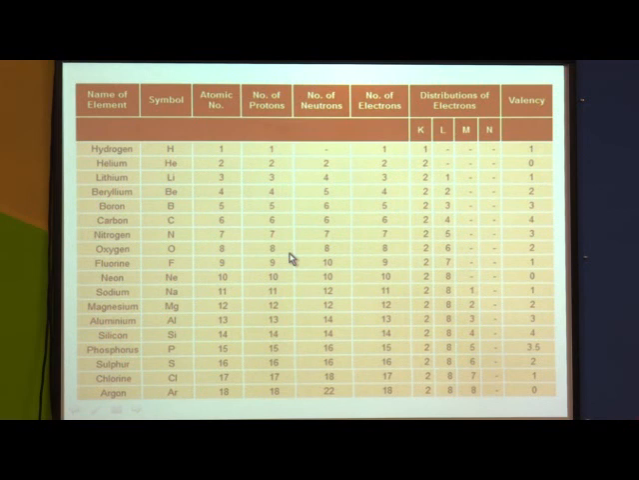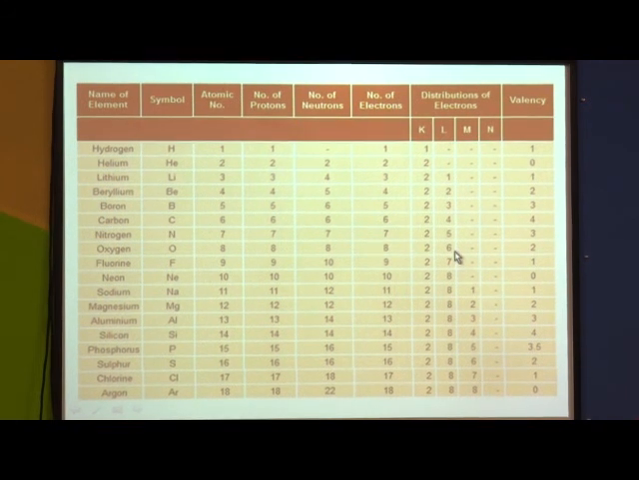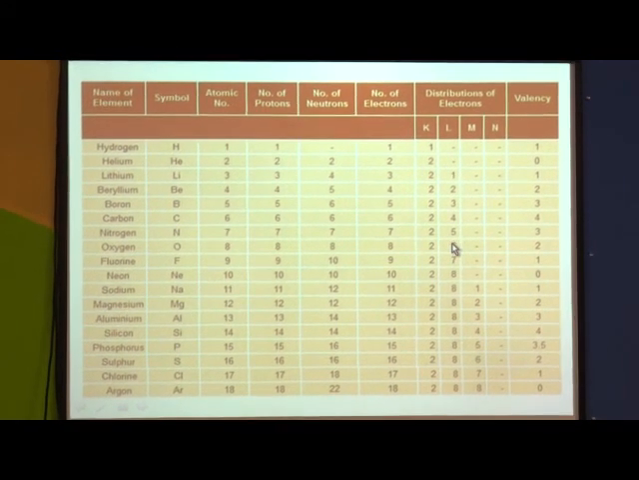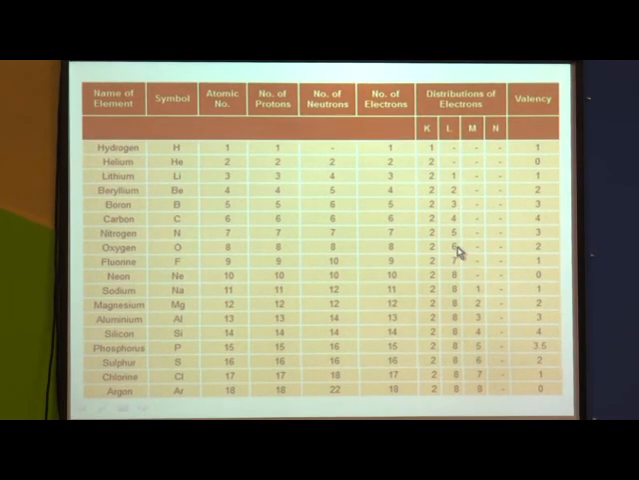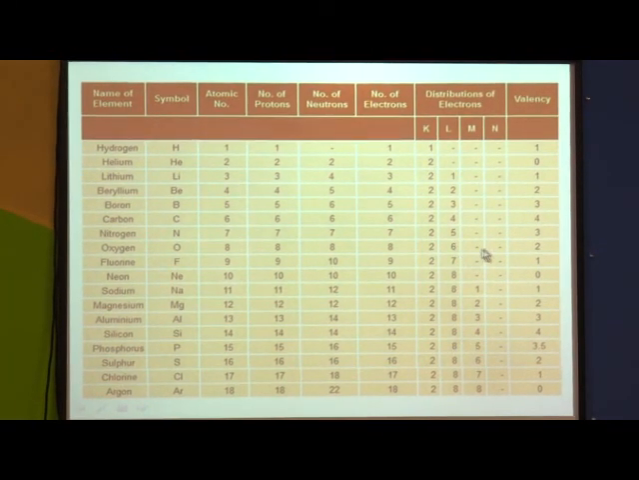So, it has 8 protons, 8 neutrons and 8 electrons. How are these 8 electrons arranged? 2 and 6. So, this 6 indicates that it is short of 2 electrons to complete the octet. So, its valency is 2.